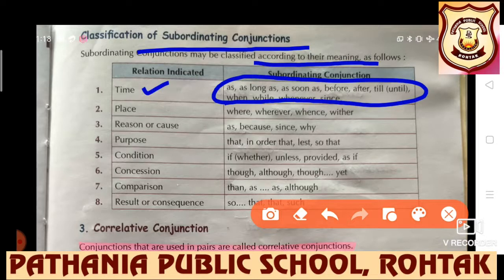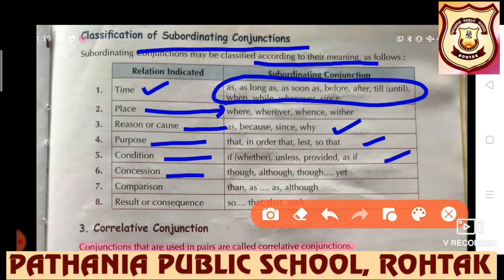For place, where, wherever, whence, whither; reason or cause, as, because, since, why; purpose, that, in order that, lest, so that; condition, if, unless, provided, as if; concession, comparison, and result, or we can say consequence. So this is the classification of subordinating conjunctions.